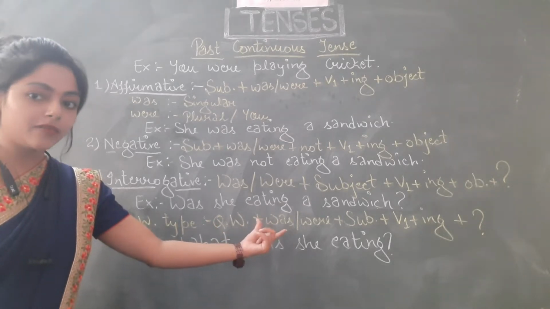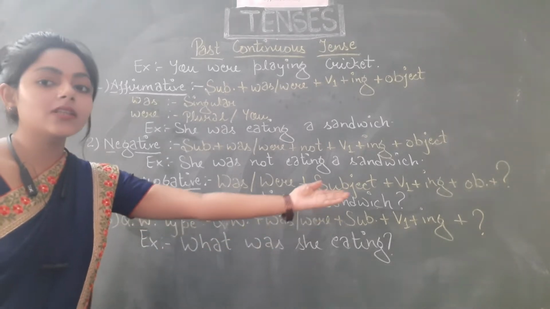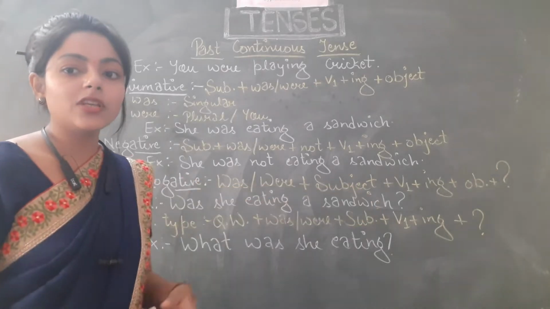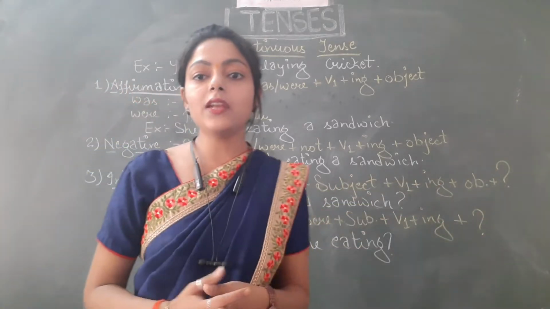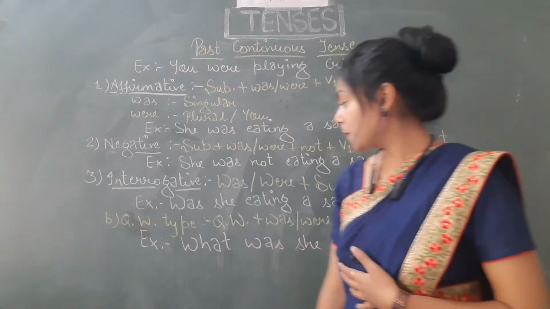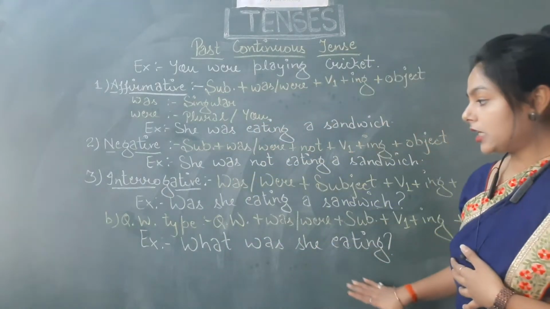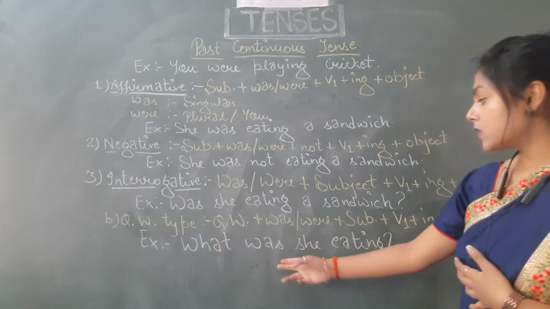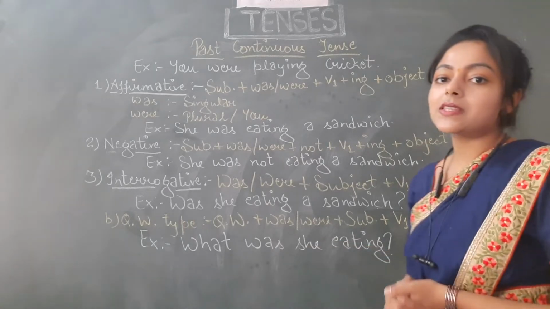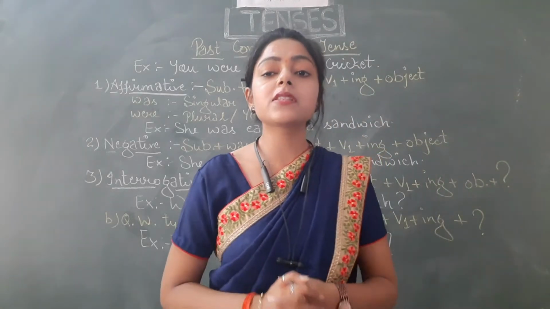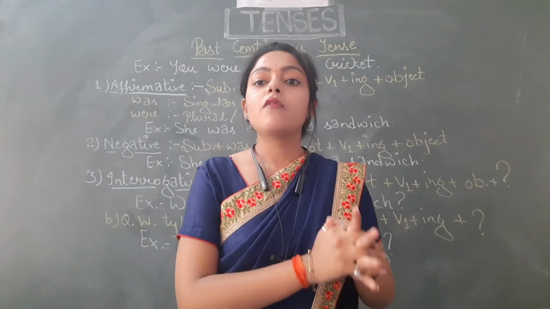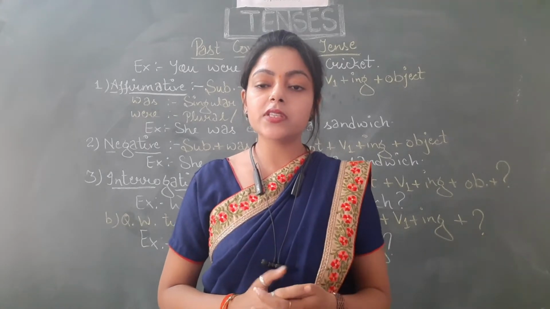After that, our helping verb. After that, a subject, and then V1 plus ing. After that, object, and then question mark. Let's see the example here. What was she eating? Question word, was verb, subject, and then V1 plus ing. So students, I hope you have understood the structure of past continuous tense.